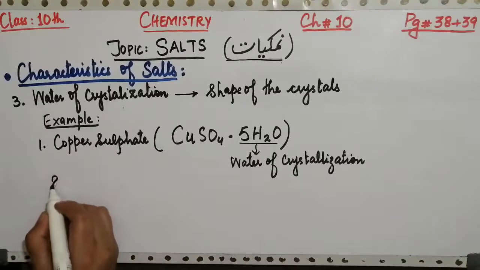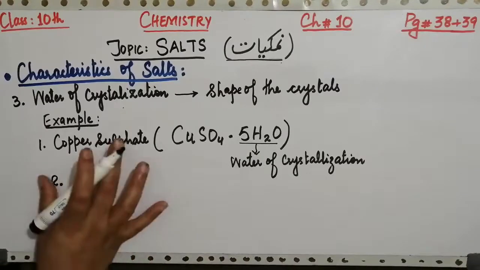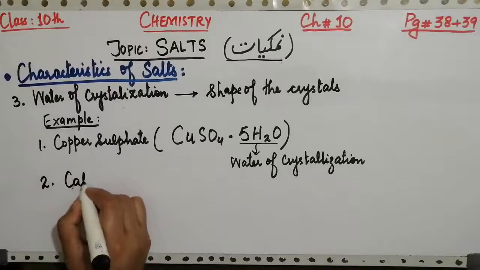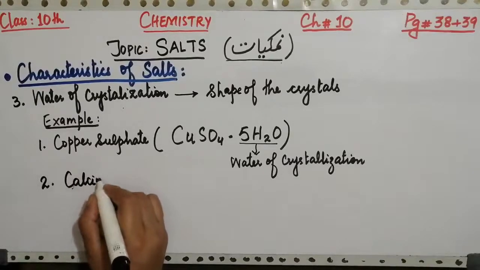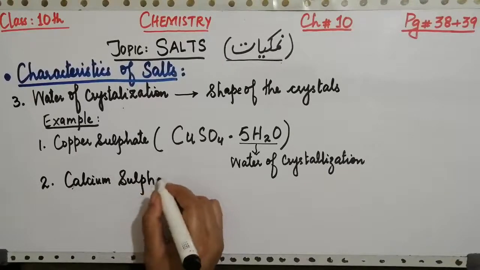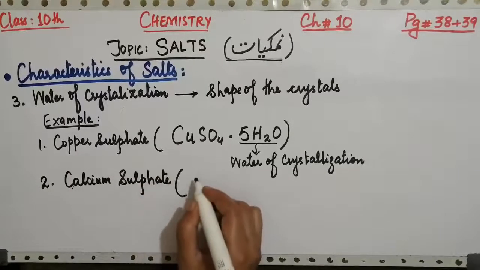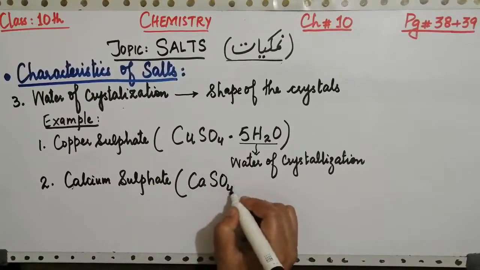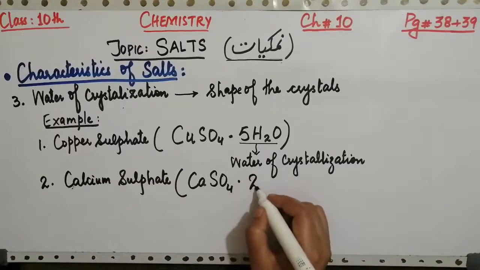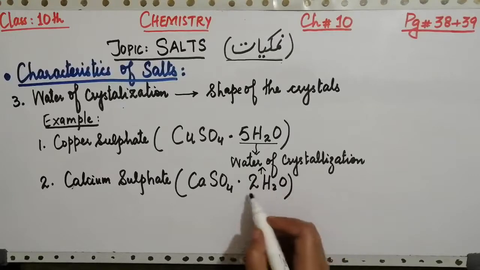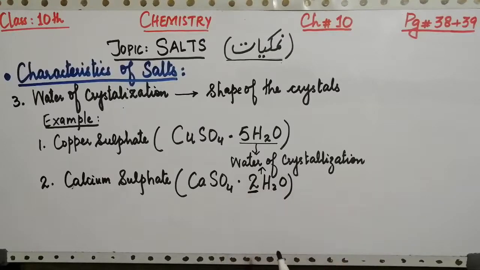The second example of a salt in which the water of crystallization is present is calcium sulfate. The formula of this salt along with the water of crystallization is CaSO4, and the water of crystallization is 2 water molecules. So this will become the water of crystallization having 2 molecules of water. So this is the third property.